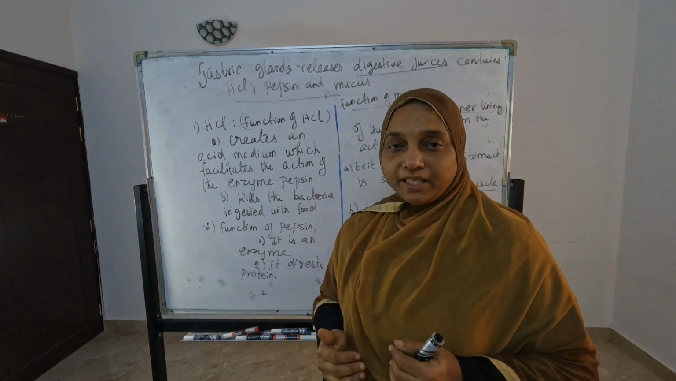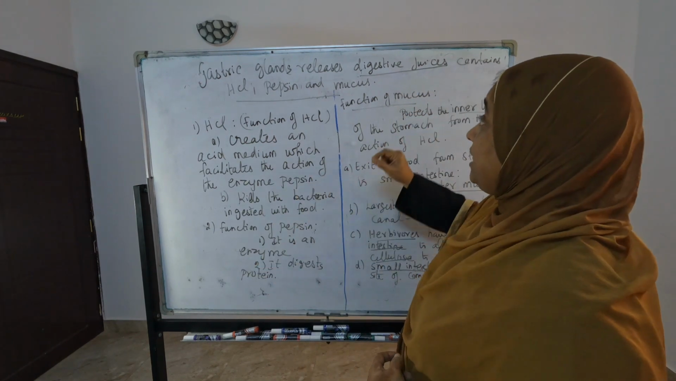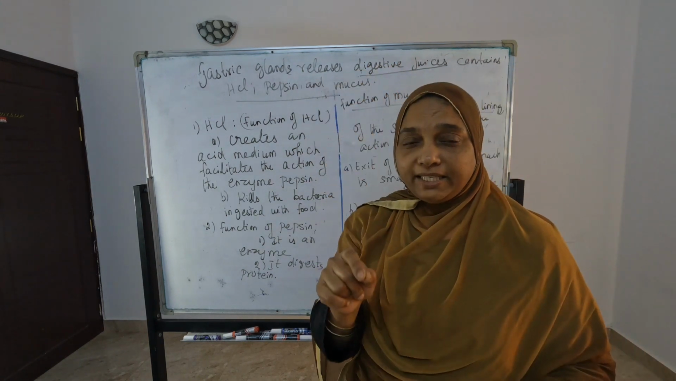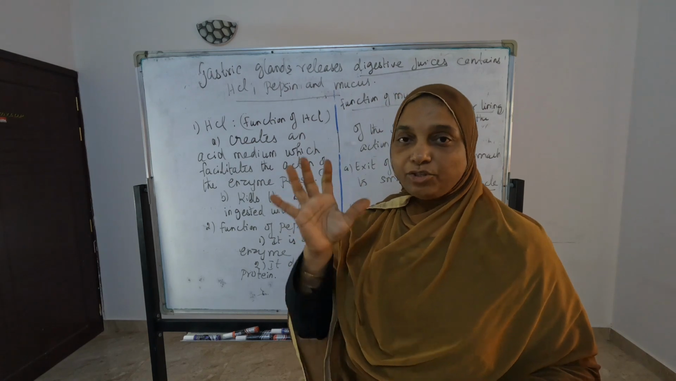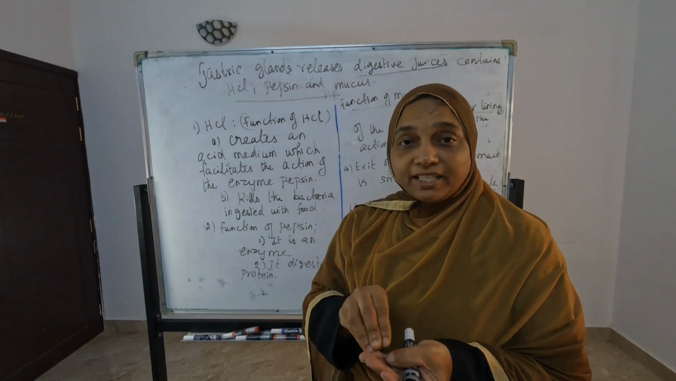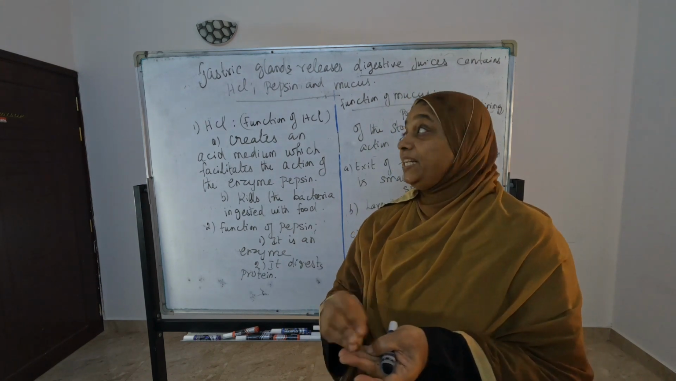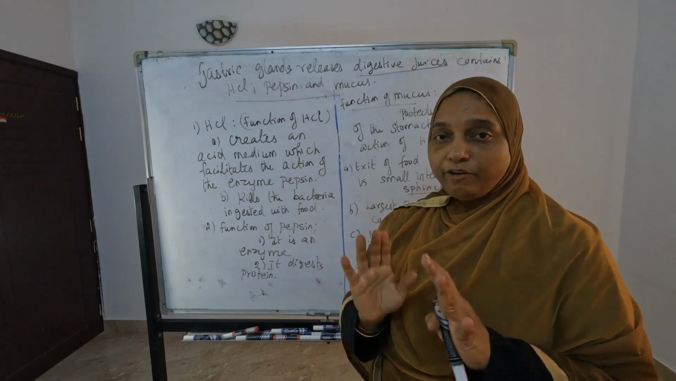The gland which is present in our stomach, you have to write the gastric gland. And what juice is it releasing? It is digestive juice. Not orange juice, not apple juice, only digestive juice you have to write. And what does the juice contain? It is HCl, pepsin and mucus only you have to write. Don't write any other thing, they will not give marks for that.